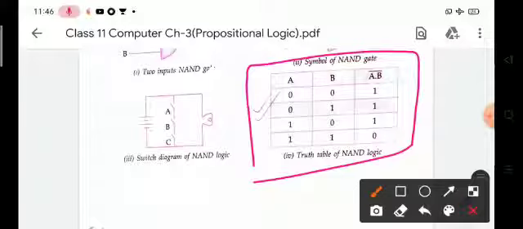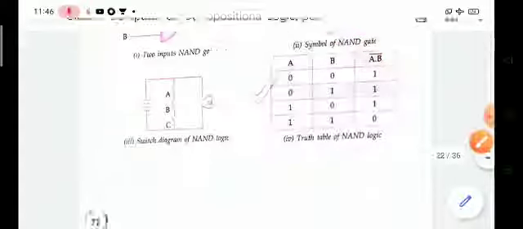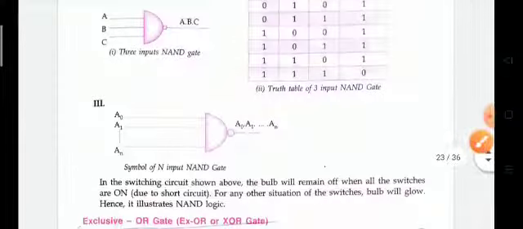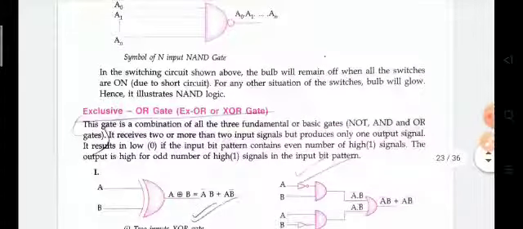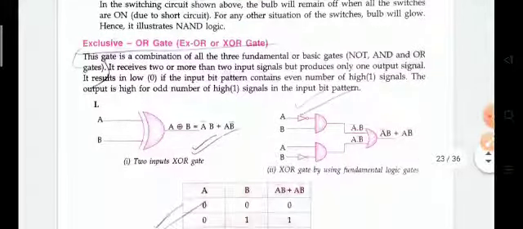You know that in an AND gate, when both conditions are true, then the output will be true. But the NAND gate is the inverse of the AND gate. Clear? So these are two derived logic gates, NOR and NAND. Next one is the exclusive OR gate.